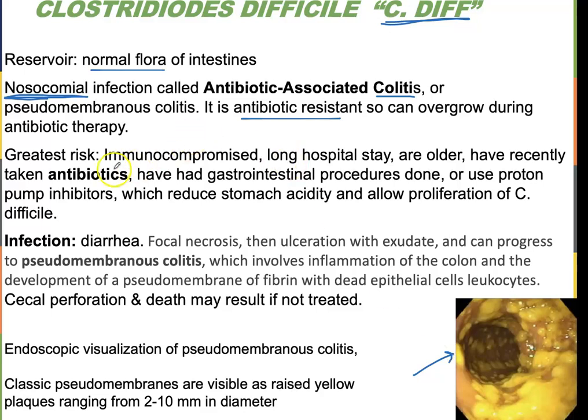The greatest risk is for people who are immunocompromised, have long hospital stays, or are older. The antibiotic users, of course, are at risk for getting C. diff infection. So lots of different risk factors. The infection is going to be diarrhea. The bad part of this is that you can actually have focal necrosis, which means focal, a specific region. You're not going to have a huge swath of necrosis, but little areas where they ulcerate. And then this is the pseudomembranous colitis, a lot of inflammation in the colon.